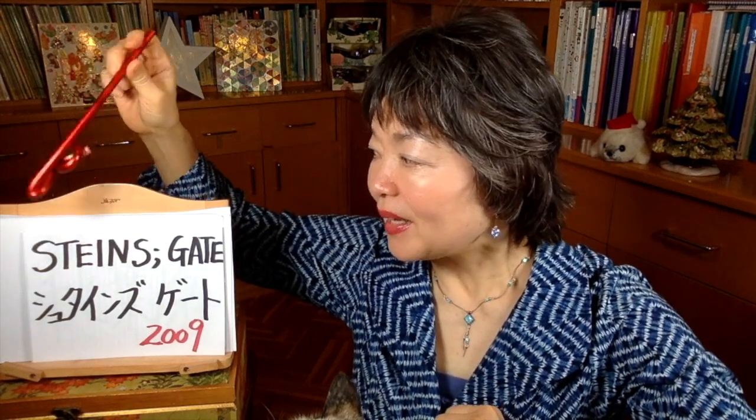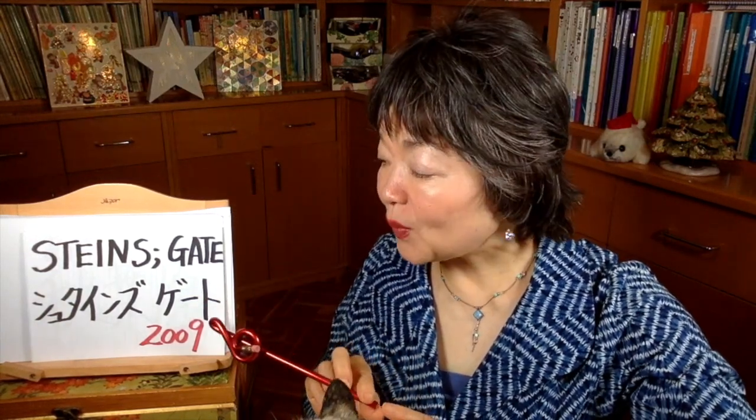Well, I wrote it like this because in the anime's title, it's also written like this. Stein is German. It's like a rock, a small rock, Stein. But it doesn't mean that here. It's only Steins Gate. It doesn't mean anything about a rock. Steins Gate was from 2009.